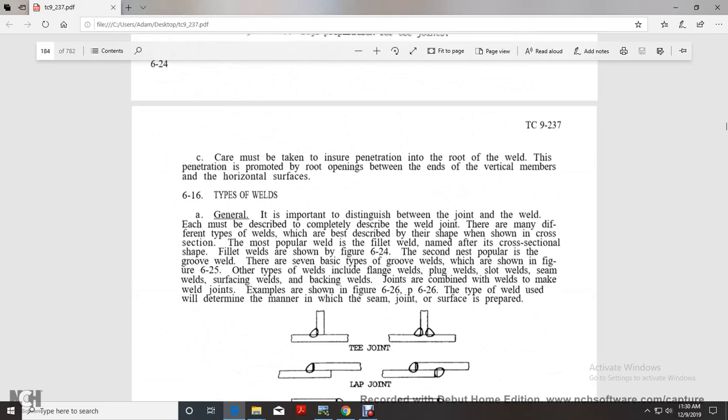Care must be taken to ensure penetration of the root of the weld, with the root opening between the end of the vertical member and the horizontal surface. Types of welds, general.